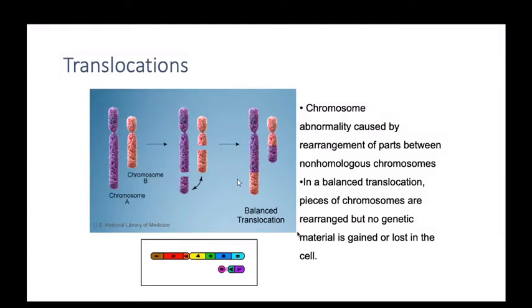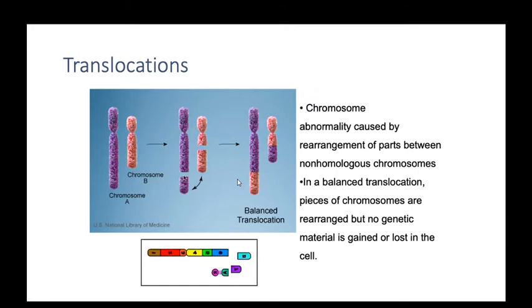Another type of mutation is translocation. I already told you what a balanced translocation is, and there is also the unbalanced translocation. In translocation, there is a chromosome A and a chromosome B. A small part of this chromosome breaks here, and a small part of the other chromosome breaks here, and each part fuses to the other chromosome. The exchange is equal, so it is a balanced translocation.